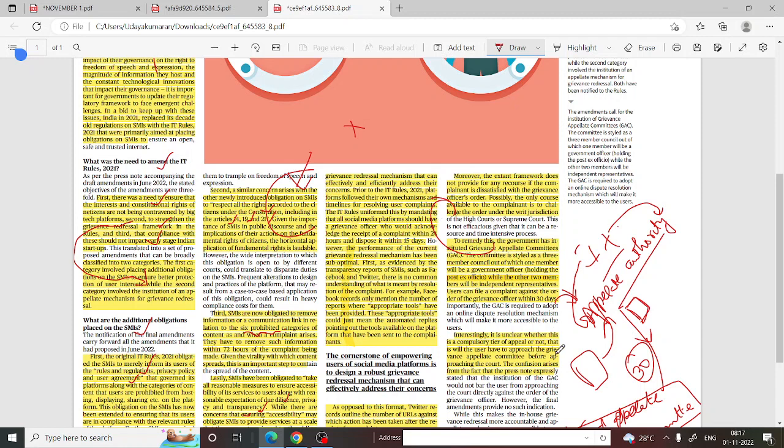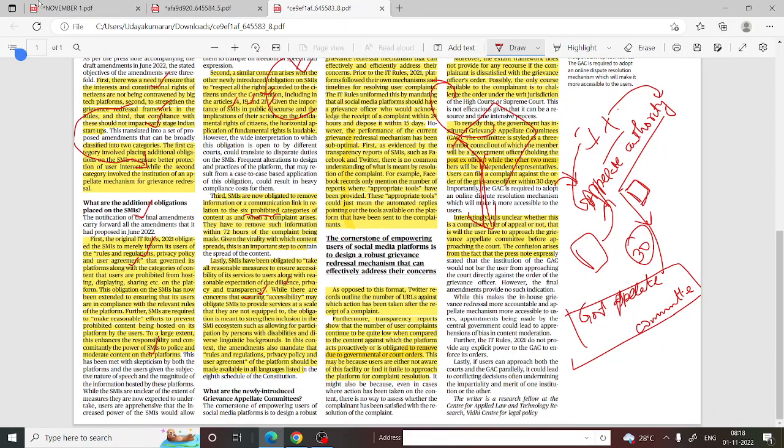Interestingly, it is unclear whether this is a compulsory tier of appeal or not. That is, will the user have to approach the grievance appellate committee before approaching the court? So the final step is only that we have to approach the court. Even if we are not satisfied with the government appellate committee, the only solution is to approach the court. So this is all about this topic.